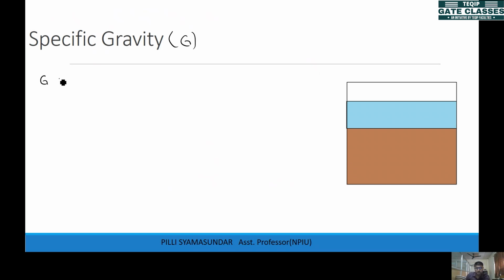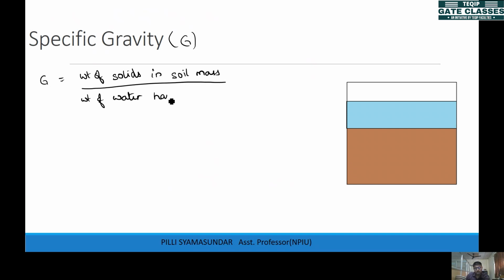Specific gravity is defined as the weight of solids in the soil mass over the weight of water having equal volume as the solids.